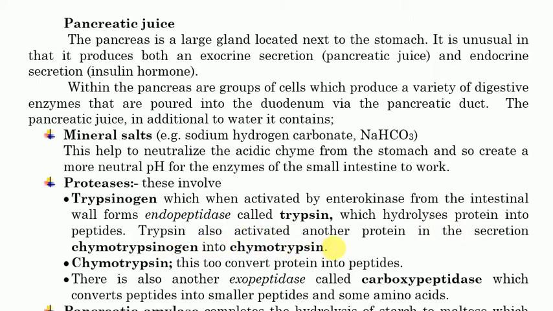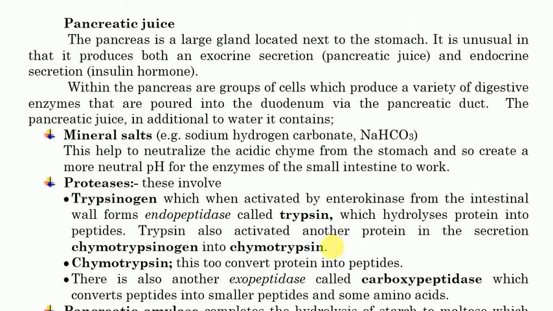Trypsin also activates another protein in the secretion called chymotrypsinogen into chymotrypsin. So trypsin is activated by enterokinase, but trypsin itself activates another protein called chymotrypsinogen. So you see, ni kama cascade of events, kwamba mmoja na activate mwenzake. Ni kama ilivyo kwenye blood clotting mechanism. Blood clotting mechanism, unakuta ni mmoja ana activate mwenzake until at the end of the day yukuta amefika point ambayo